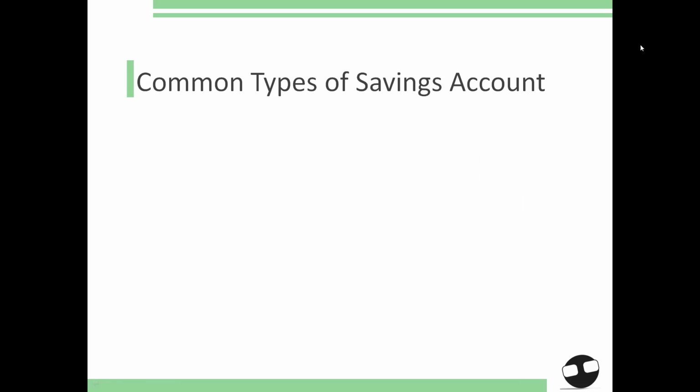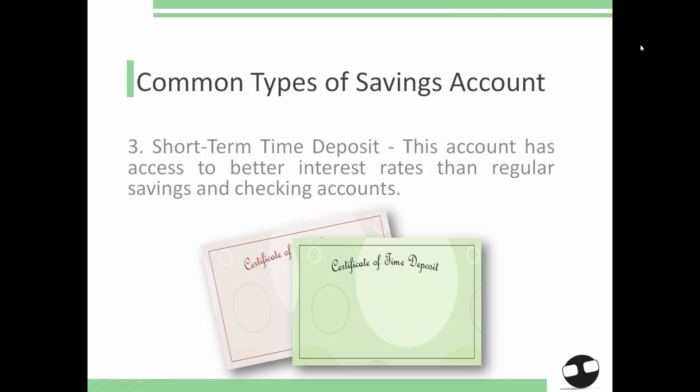Time deposit account has access to better interest rates than regular savings and checking accounts. It can offer an initial interest rate of 0.50% up to 1%, or even a higher preferential rate if you invest a significant amount for a longer period of time. This type of account usually has a holding period from 30 up to 360 days. The minimum deposit for this account may range from 50,000 to 100,000 pesos, depending on the bank's policy.